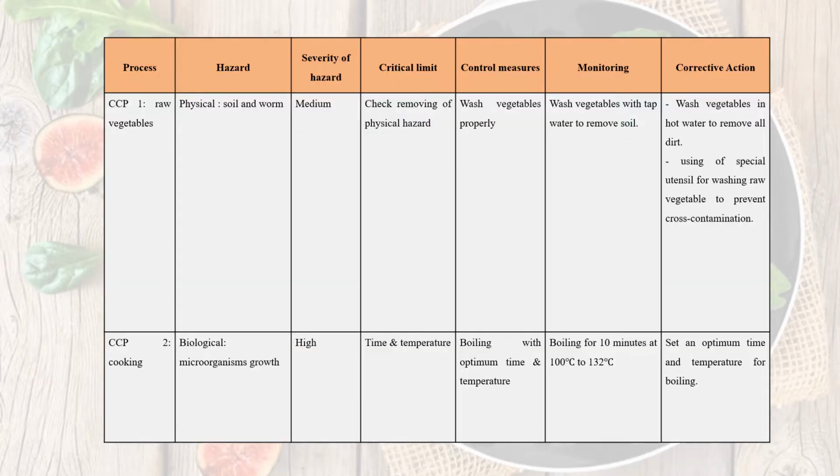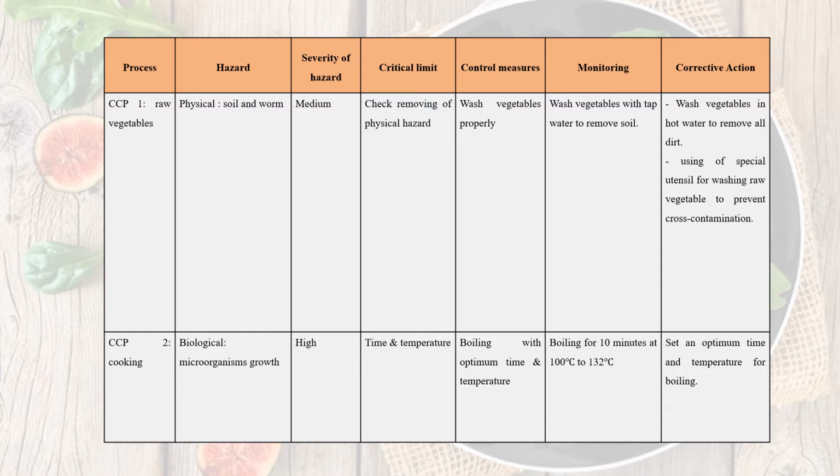For CCP 1, raw vegetables, there is a physical hazard, which is soil and worms. The severity of this hazard is medium. The critical limit is removing the physical hazard. The control measure is to wash the vegetables properly. To monitor it, wash the vegetables with tap water to remove the soil. The corrective action is to wash the vegetables in hot water to remove all the dirt, or use a special utensil for washing raw vegetables to prevent cross contamination.